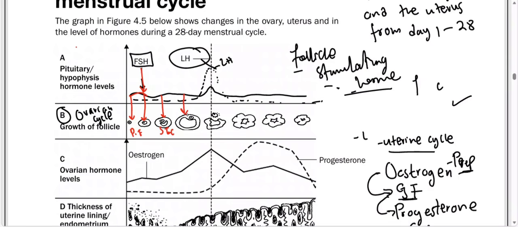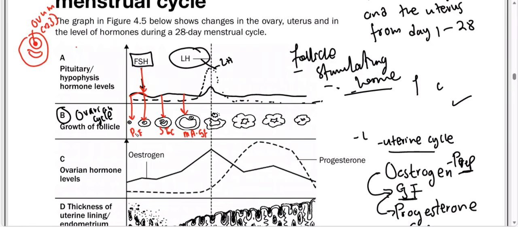This thing we now call the matured Graafian follicle. Remember, inside the Graafian follicle, good people, we have the egg like this. This will be our ovum, carrying 23 chromosomes.